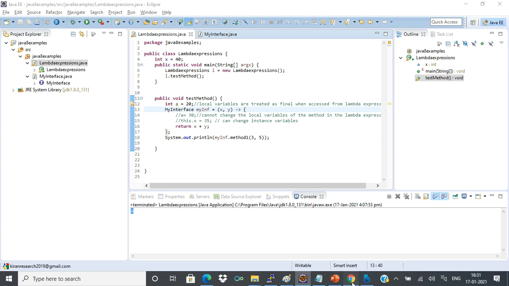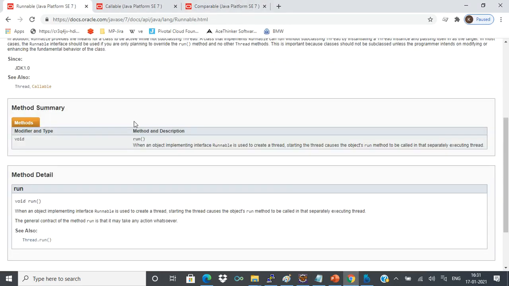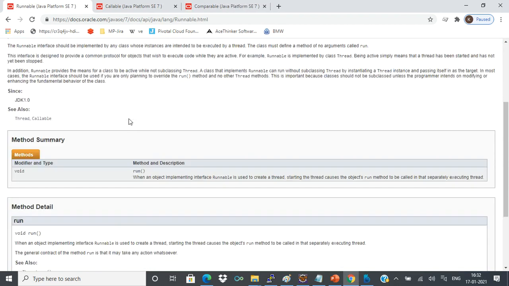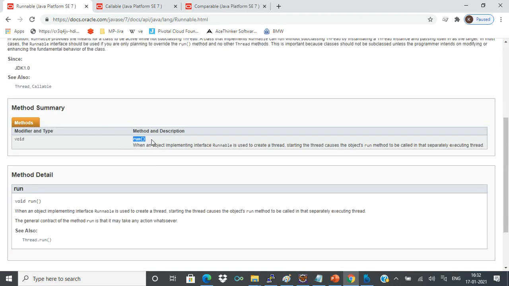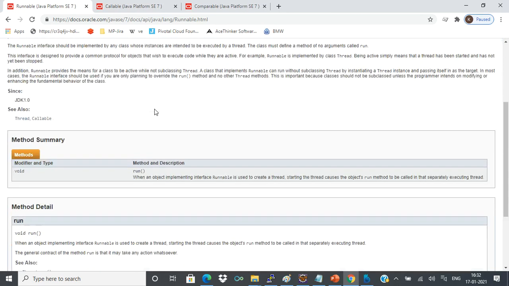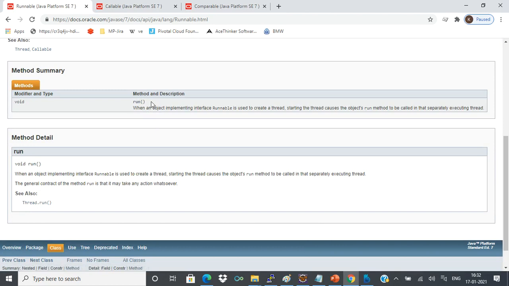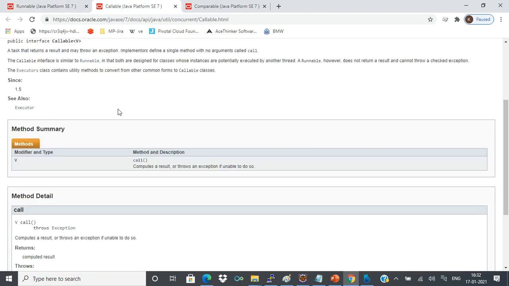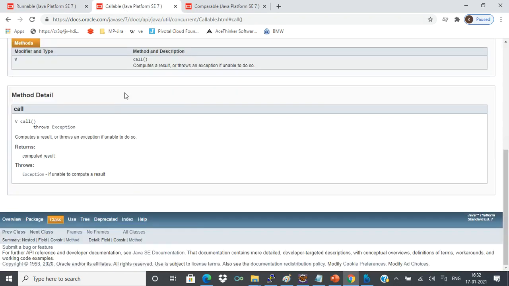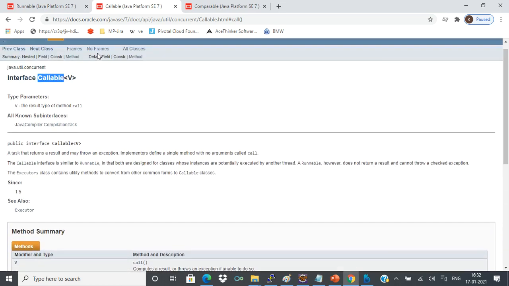Why? Because if you open the documentation, the Runnable interface, which is in the java.lang package, has only a single method, that is run. This is an abstract method. So we can say the Runnable interface is a functional interface because it has only one abstract method, run. Similarly, you have the Callable interface. The Callable interface also has one method, that is call. This is one abstract method, so the Callable interface is also a functional interface.